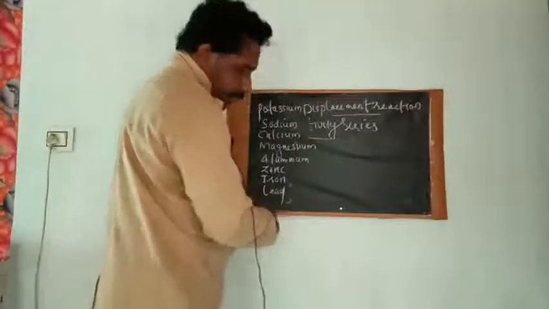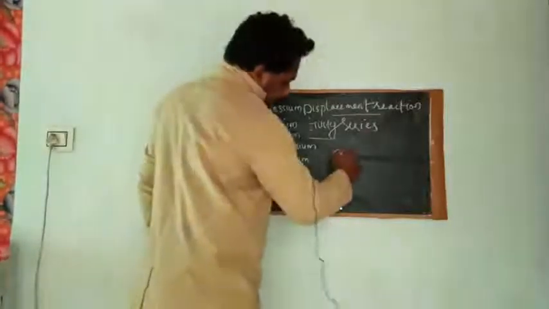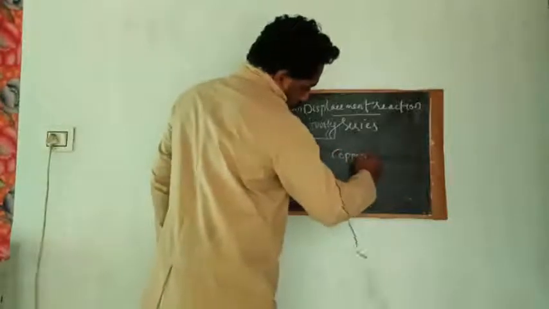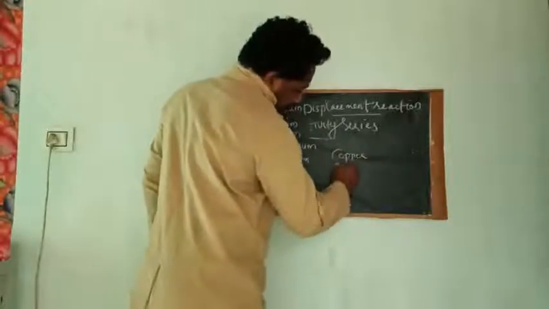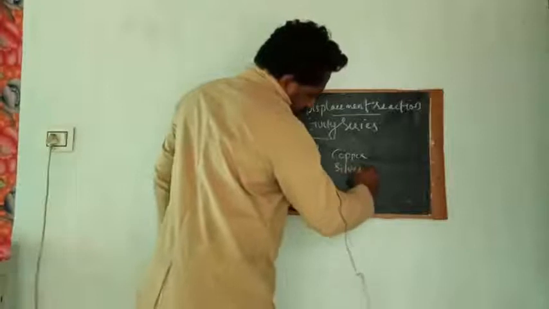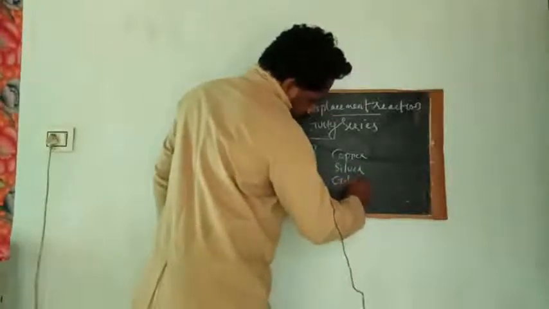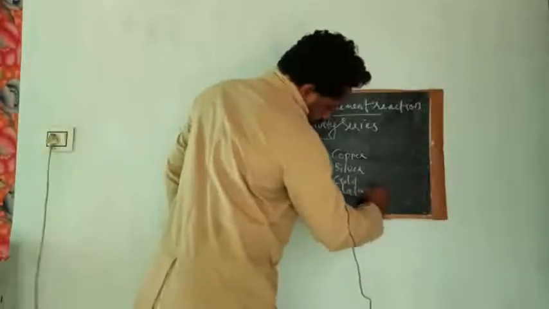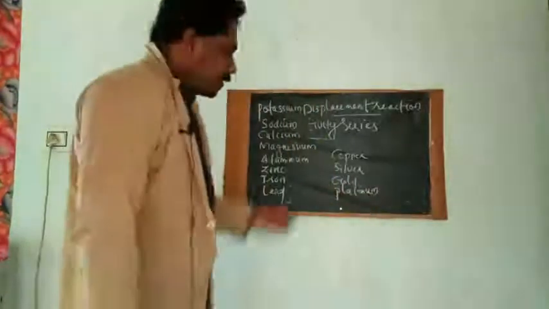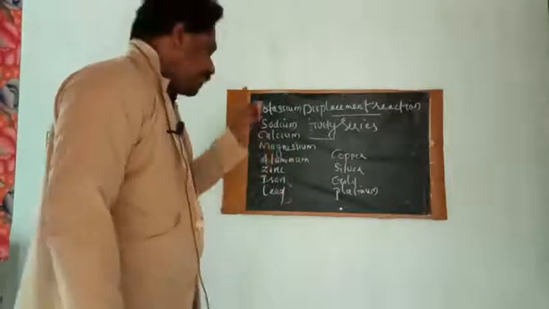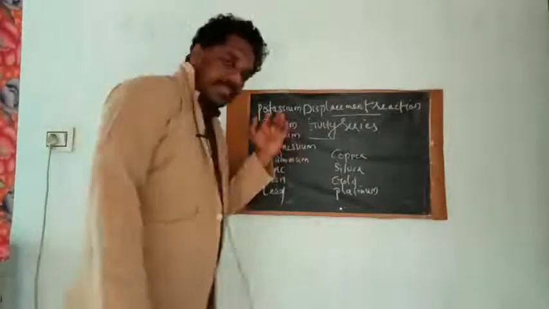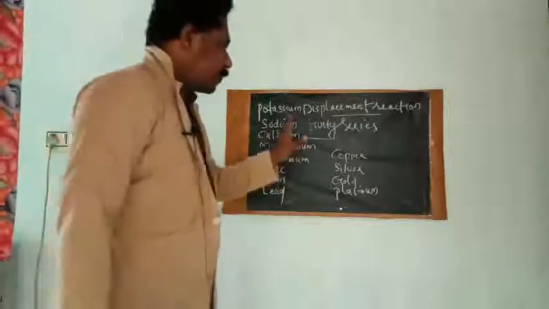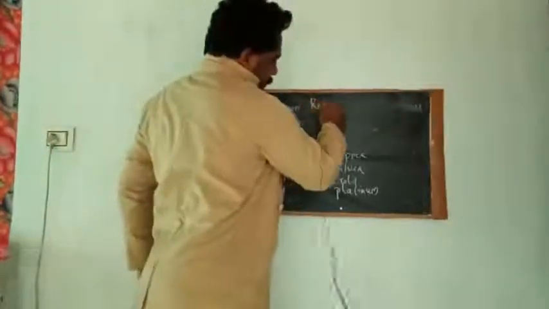Lead will come below, okay? Lead, copper, silver, gold, platinum. These are different metals arranged in their decreasing order of reactivity, and this is what we call the reactivity series.